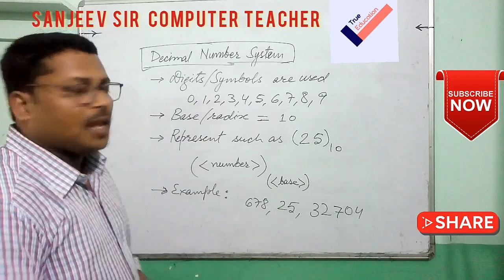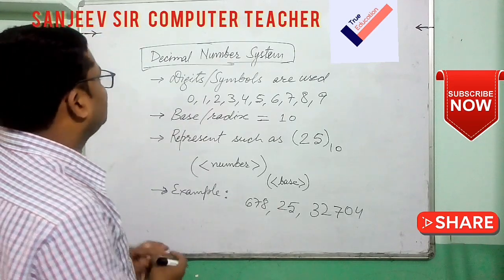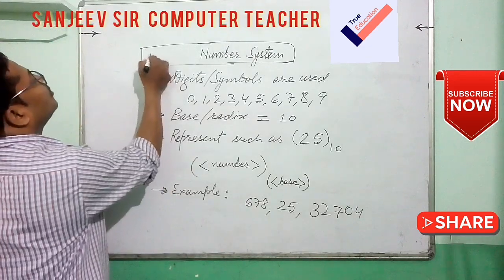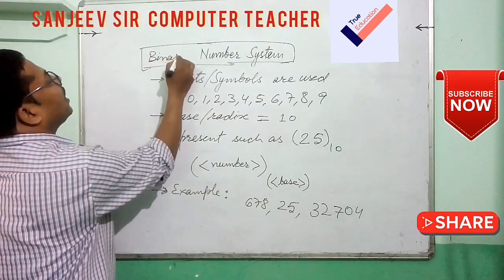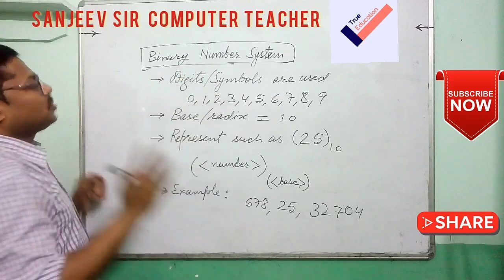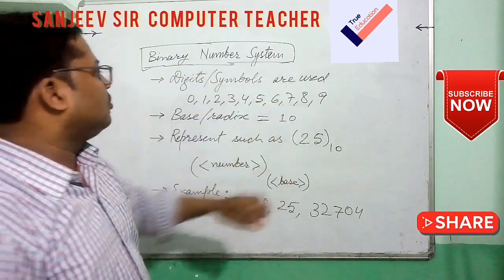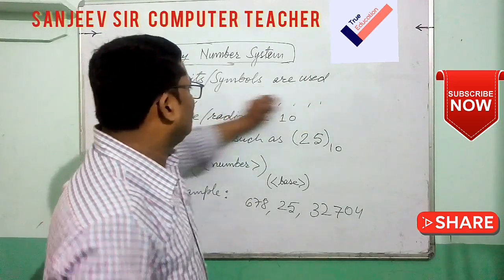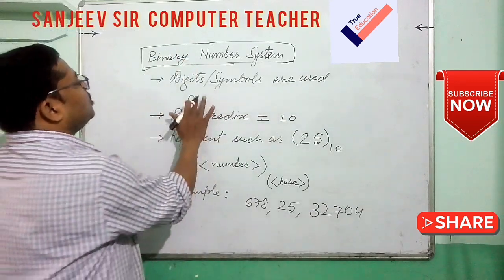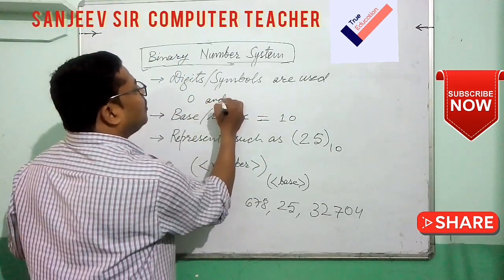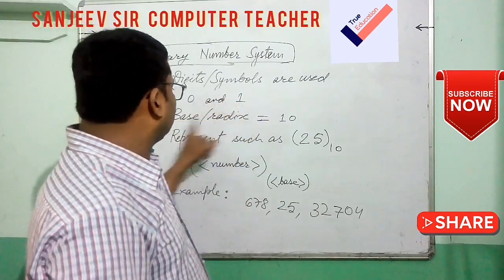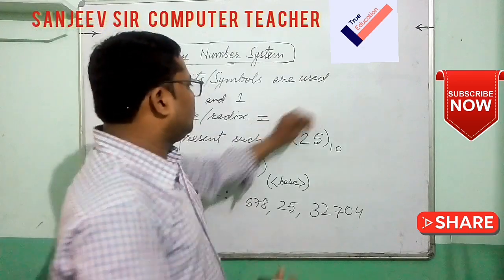Okay, now we go to the binary number system. Here we discuss the binary number system. As the name suggests, binary means 2. The digits or symbols used here are 0 and 1 only. So these are 2 only, so that's why the base or radix will be 2.